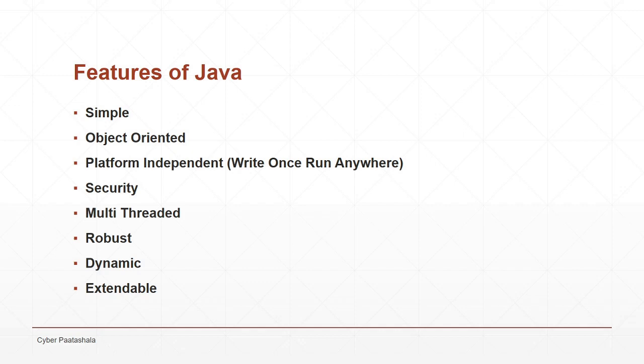Platform independent: if you write a Java program in one operating system, directly it can run on another operating system also. It means if you write a Java program in a Windows operating system, directly this Java program can be run on either a Mac OS, a Linux or a Solaris operating system machine. That is the reason we call Java write once, run anywhere. We will discuss how this platform independency is achieved in the next slide.